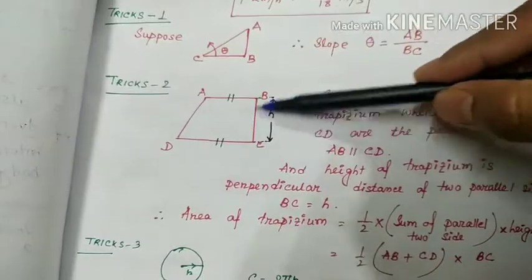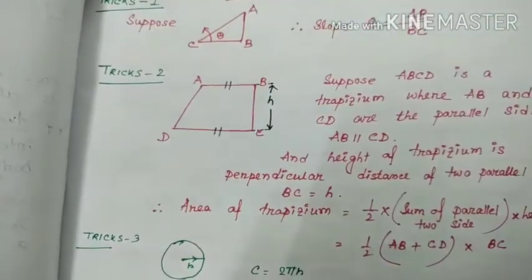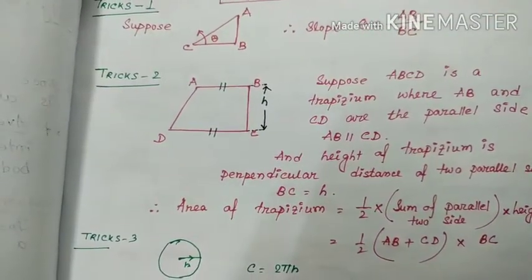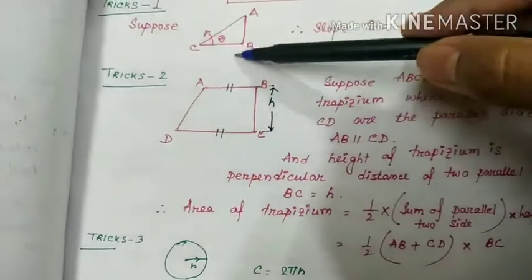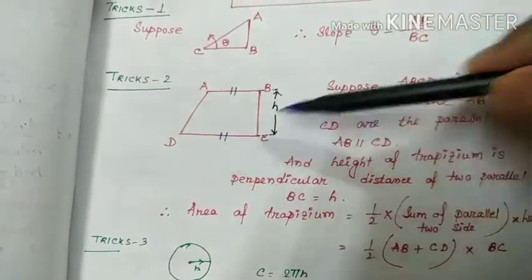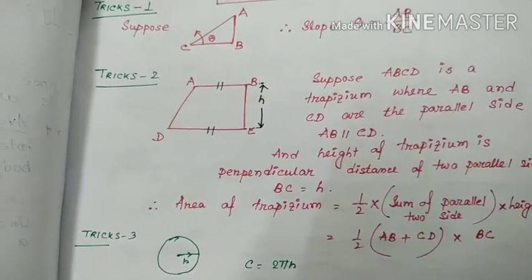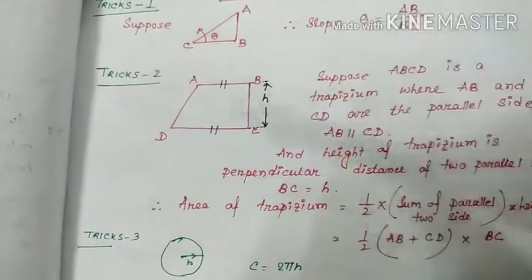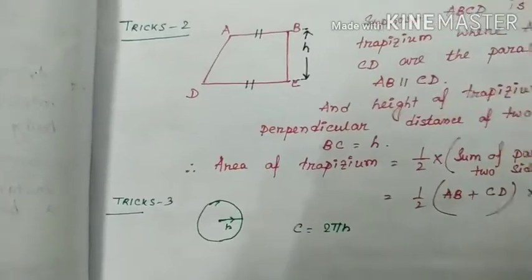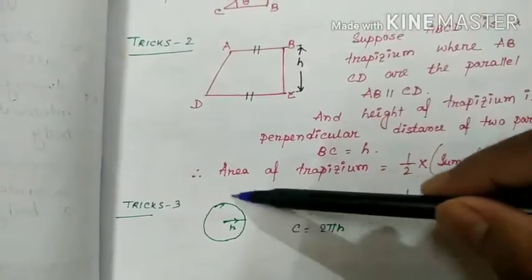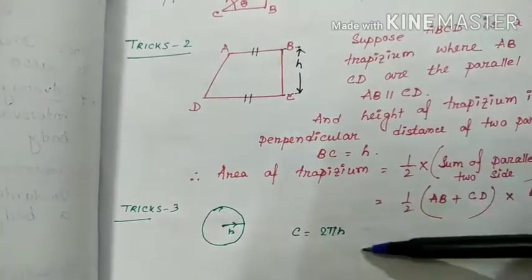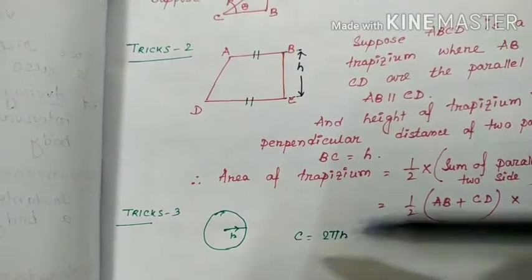This is BC. Suppose it is h. So area of trapezium will be half into the sum of parallel sides, means AB plus CD, into height. Half into (AB plus CD) into BC, BC is the height. Trick number 3: if it is a circle and its radius is r, then perimeter C equals 2 pi r.